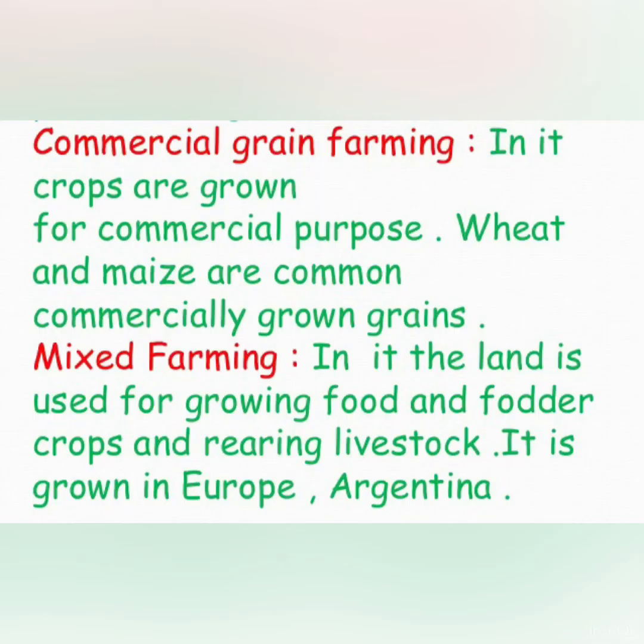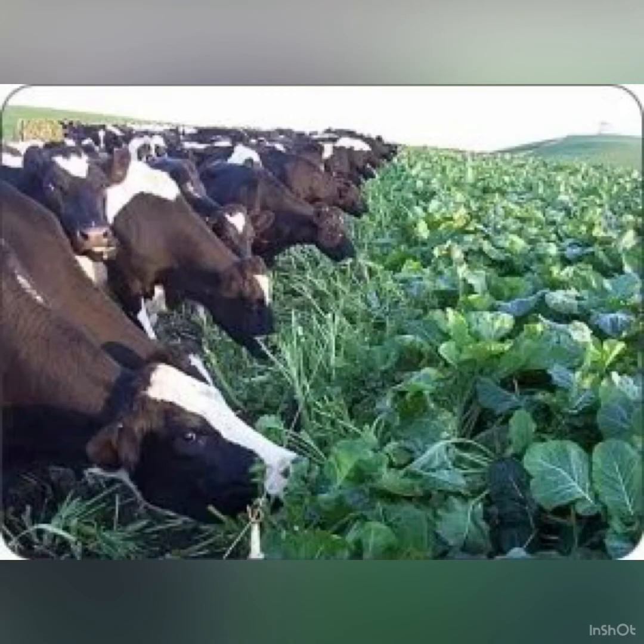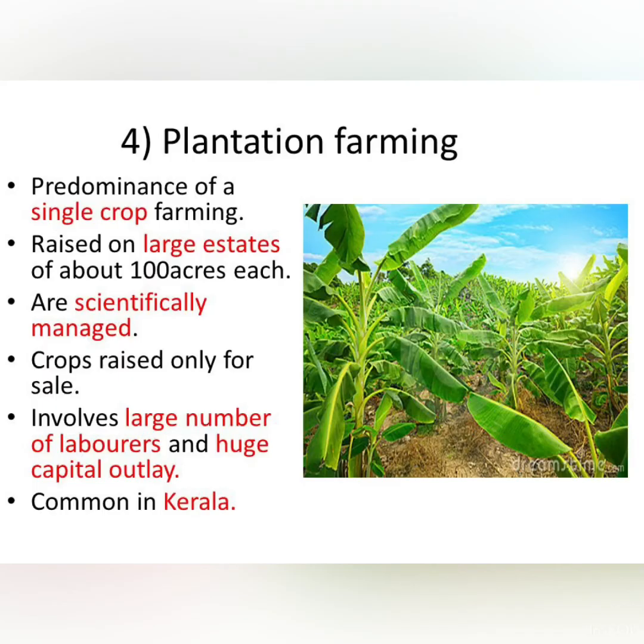Commercial grain farming. In this, crops are grown for commercial purpose. Wheat and maize are the common crops grown in commercial grain farming. Mixed farming. In this, the land is used for growing food and fodder, and rearing livestock is also done. So in mixed farming, livestock are reared along with farming of food and fodder crops. Both the activities are practiced on the same farmland.